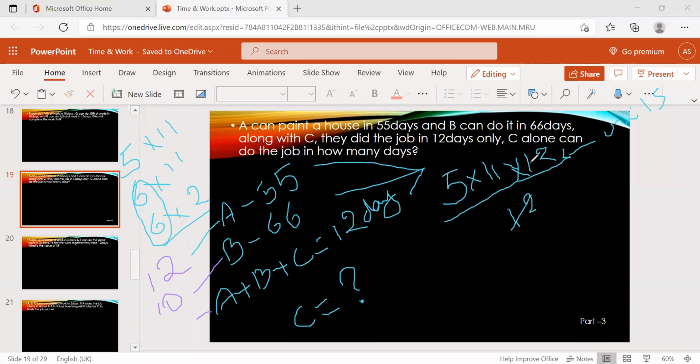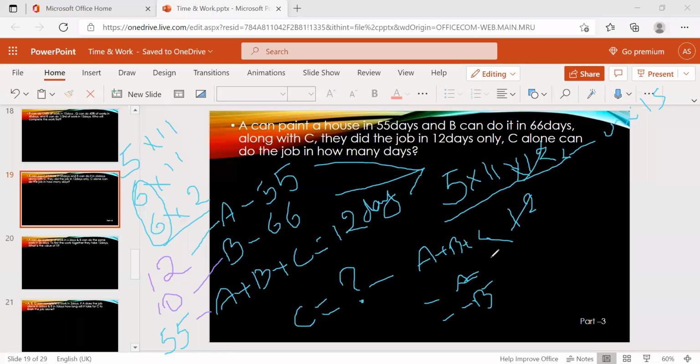So 12 gets cancelled, and the efficiency of A plus B plus C is 55. Now, we know A plus B plus C, and A and B also. So find out C's efficiency. How? A plus B plus C minus A minus B.